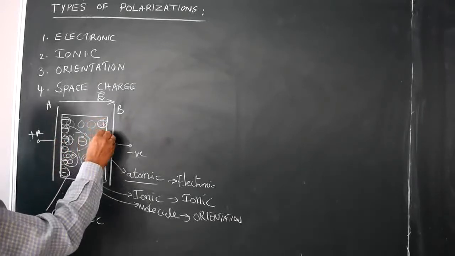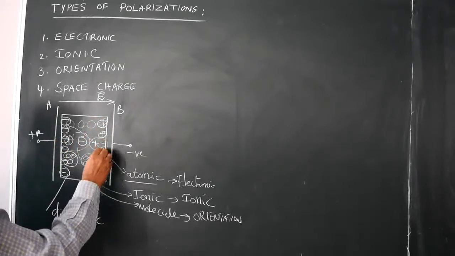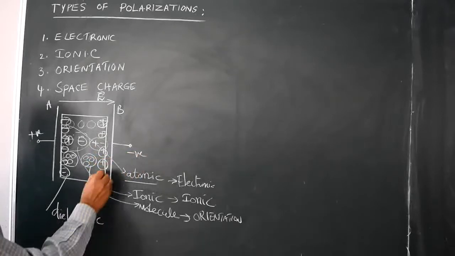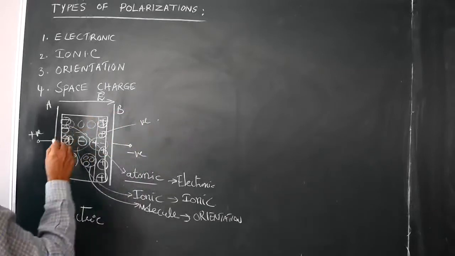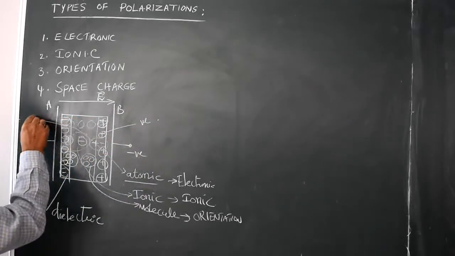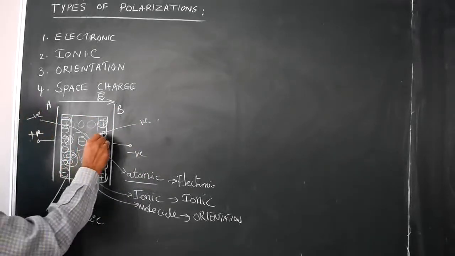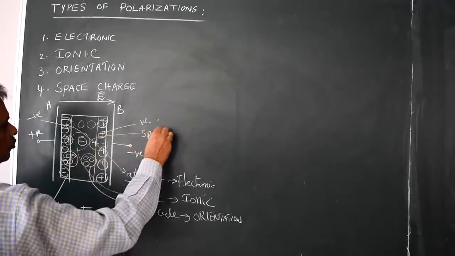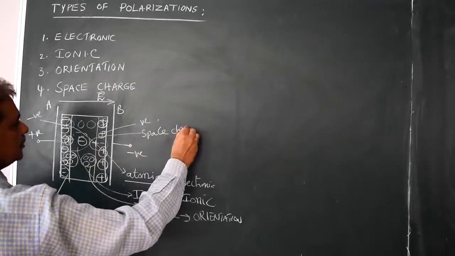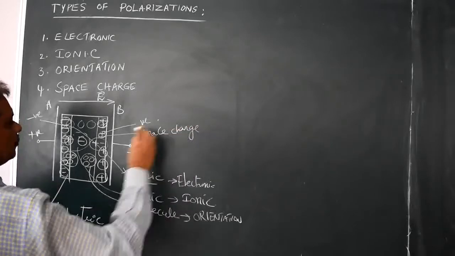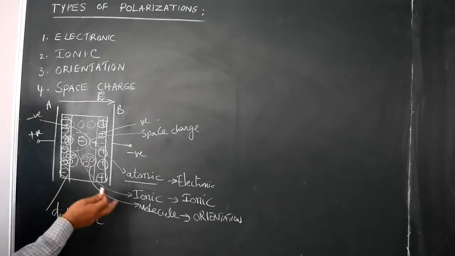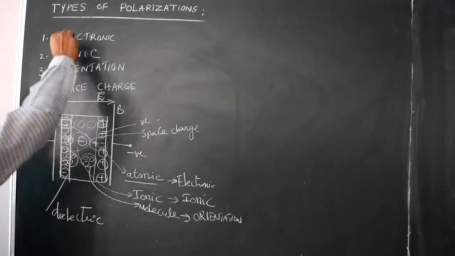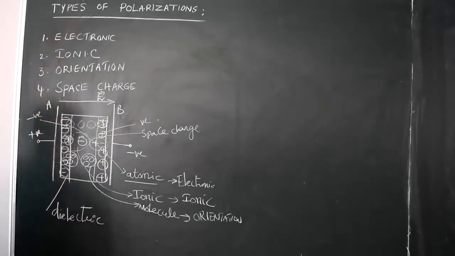Here a space charge of positive, and here a space charge of negative is formed. Due to this space charge, we have a polarization called space charge polarization.